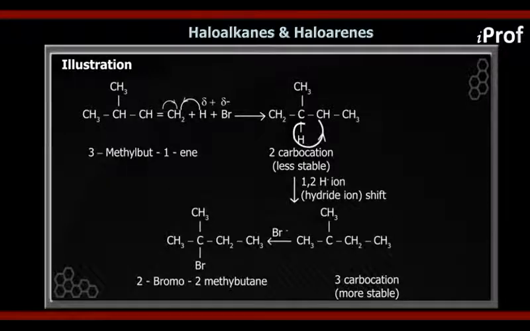CH3, CH double bond CH2. This compound is known as 3-methylbut-1-ene. Now first of all, what will happen? The pi electron cloud of the compound will attack the HX, and so it will pick up the H plus from the HX, and the compound formed in this reaction will be CH3,